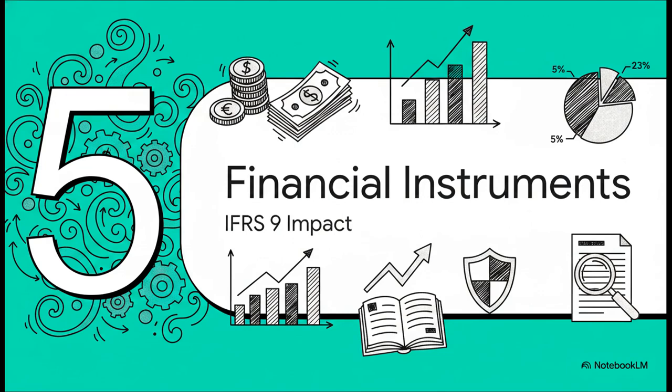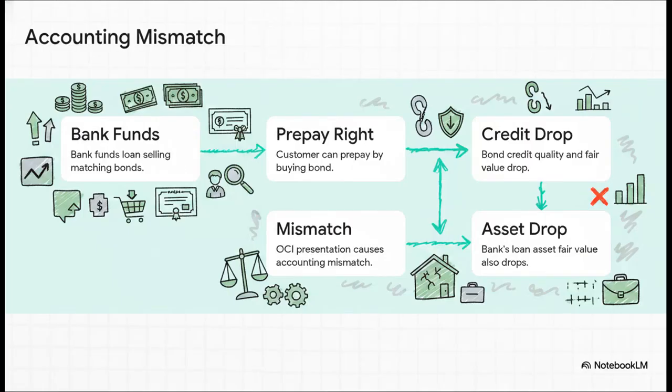On to Section 5. Let's look at the actual impact on financial instruments, especially regarding IFRS 9. Let's look at the interaction with IFRS 9. The hierarchy here is simple. IFRS 9 dictates when to measure at fair value, but IFRS 13 dictates how. For example, if a bank issues a mortgage loan and funds it with a matching bond, and then the bond's credit risk worsens, then both fair values drop.